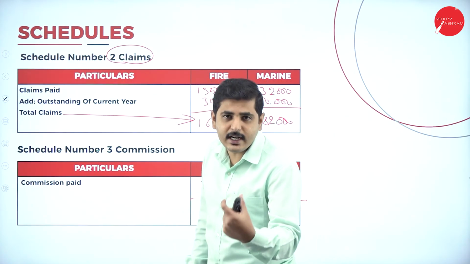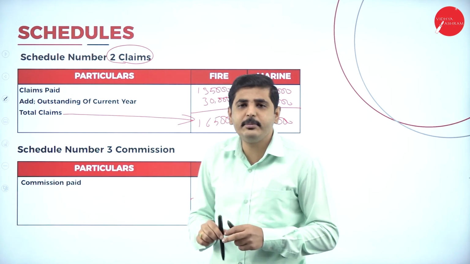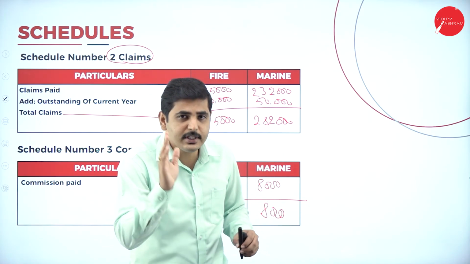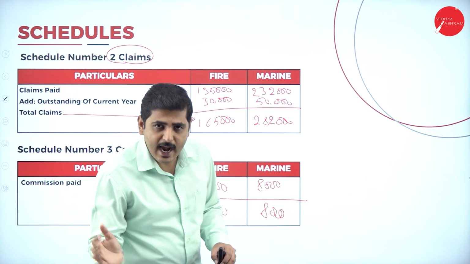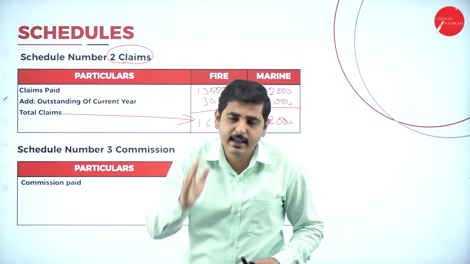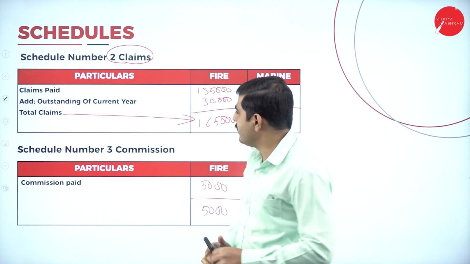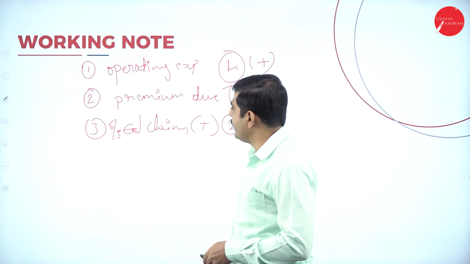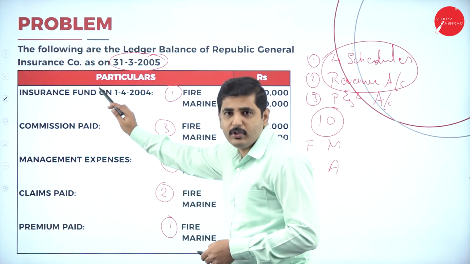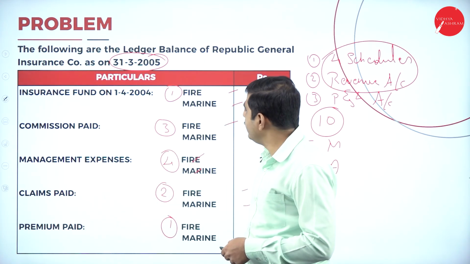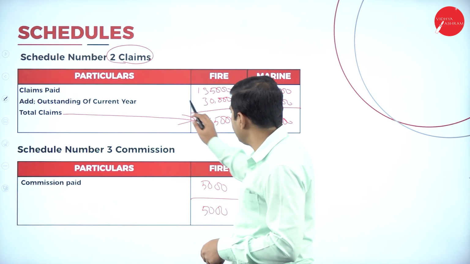If you have any outstanding claims of the current year, add them, and deduct the outstanding claims of the previous year. Always keep in mind, for outstanding claims and also commission: current year outstanding, add; previous year outstanding, deduct. The current year outstanding will be given in the adjustments. The previous year will also be given in the question, in the ledger balance or in the trial balance. So add the current year outstanding, and we will get the total claims.